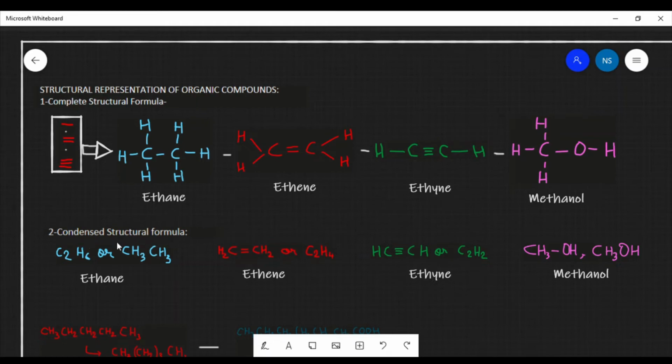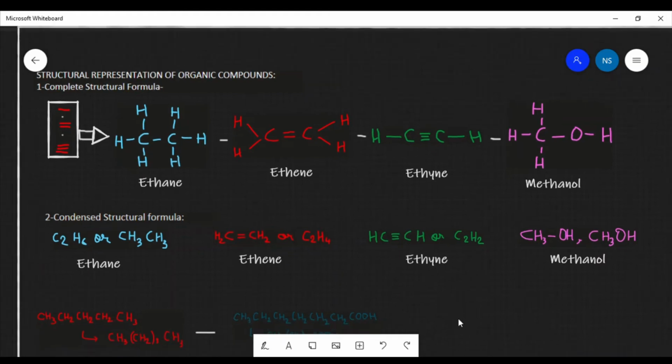Ethane can be written as C2H6, or as CH3 single bond CH3. Ethene can be represented as CH2 double bond CH2, or as C2H4. Ethyne can be represented as C triple bond C, with H on this side and on this side also. Methanol can be represented as CH3 single bond OH or CH3OH.